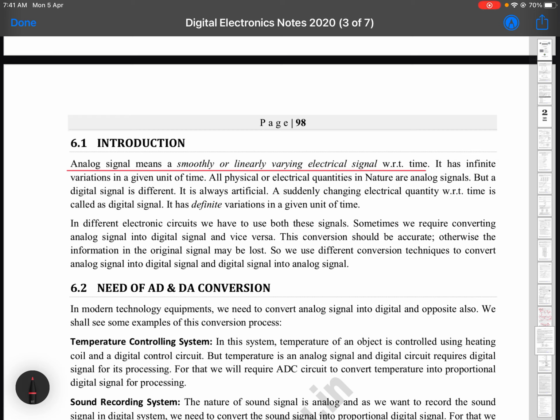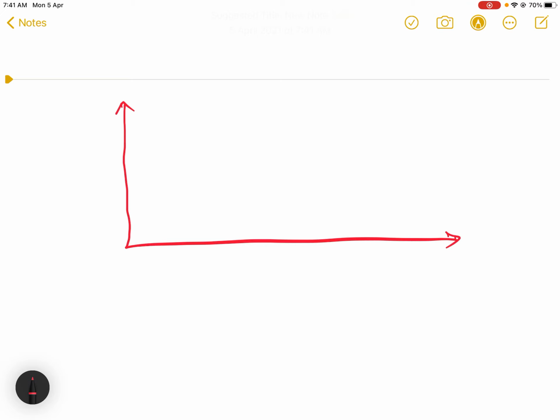If any signal is changing its magnitude with respect to time, that particular signal is considered an analog signal. Let us see the example here. Suppose I draw the x and y axis, and suppose we take voltage on the y axis and time on the x axis, and I draw this kind of waveform.